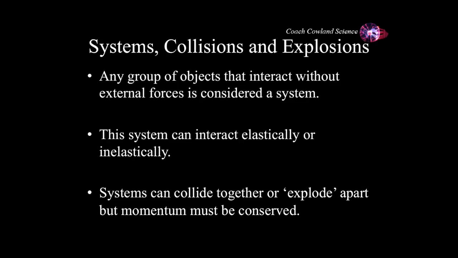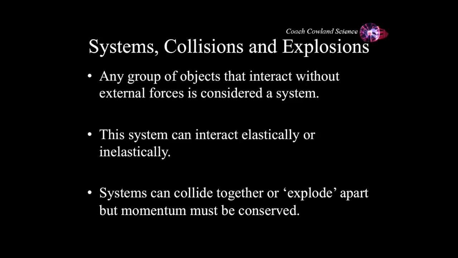So, first let's talk about systems. If you take a group of objects that are interacting with each other without any external forces, you can consider that to be a system. I could, for example, be jumping up and down on the Earth. That could be my system. It could be an astronaut on the International Space Station with a bunch of tools. That could be a system. It could be a bunch of billiard balls on a pool table. That could be a system.